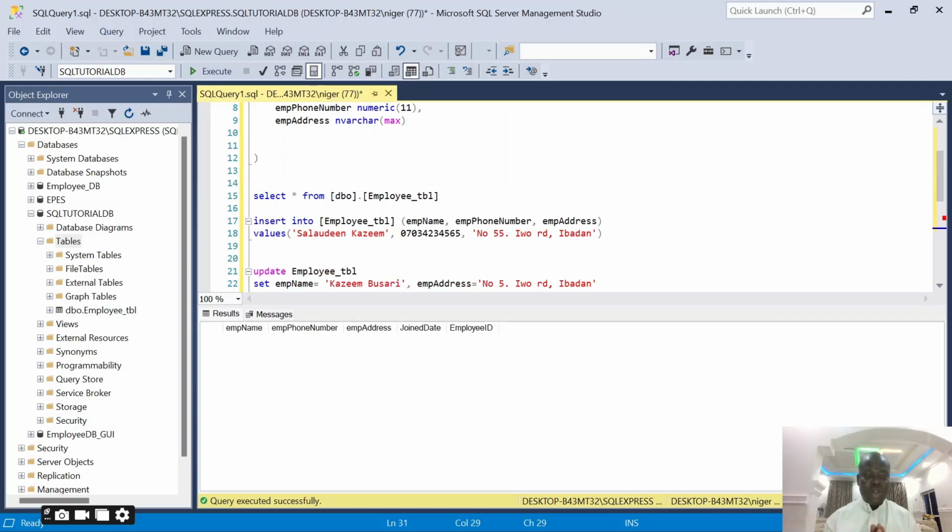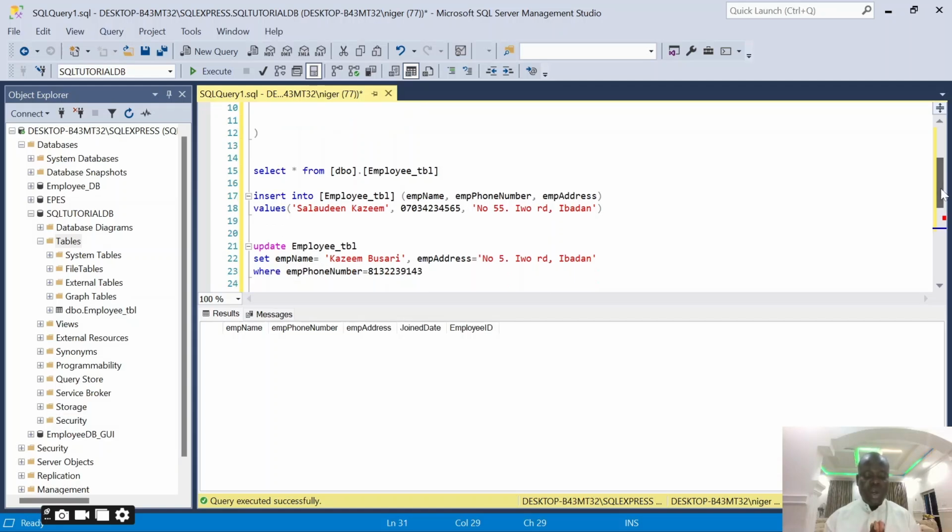And I've also demonstrated how we can view the content of our table using a button click. We've also demonstrated how we can add new records into the tables by using the insert statement, and I've also shown how you can insert a single record into the table and how we can insert multiple records into the table at the same time.